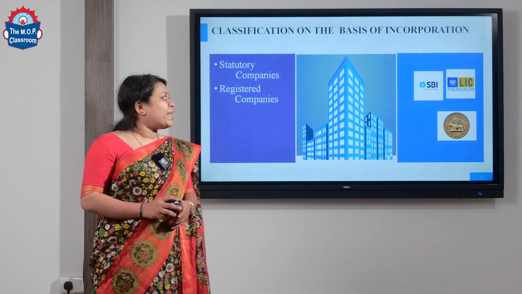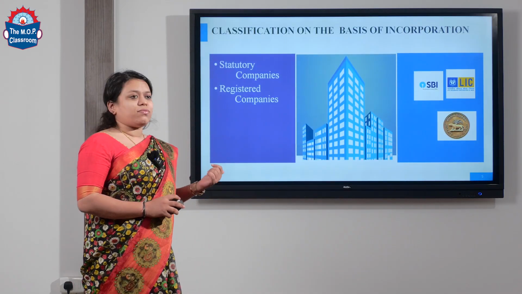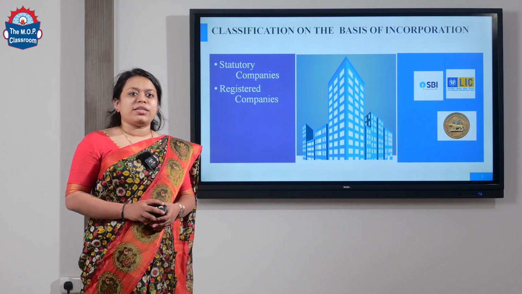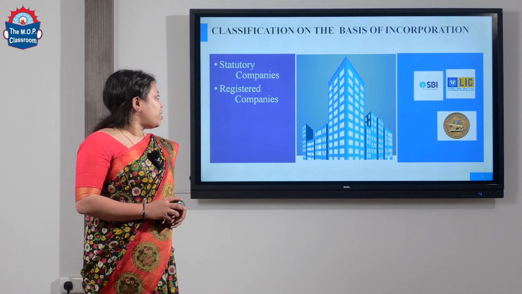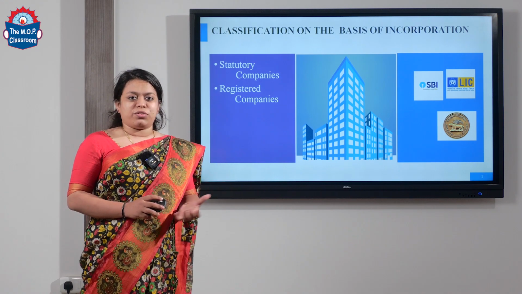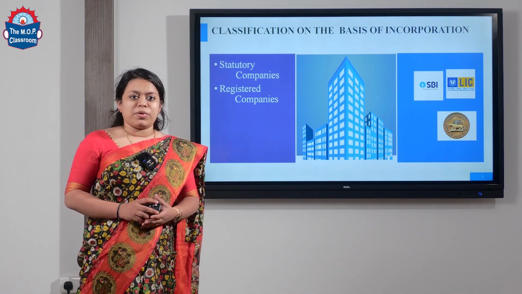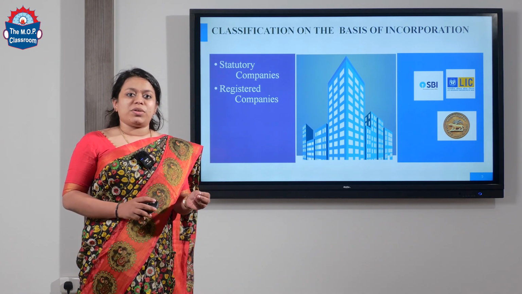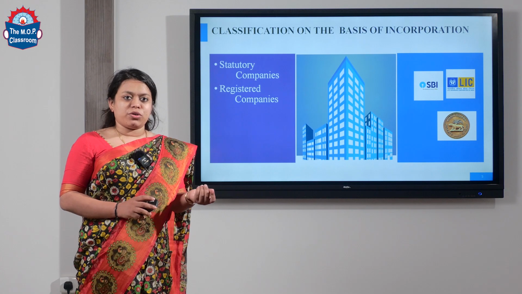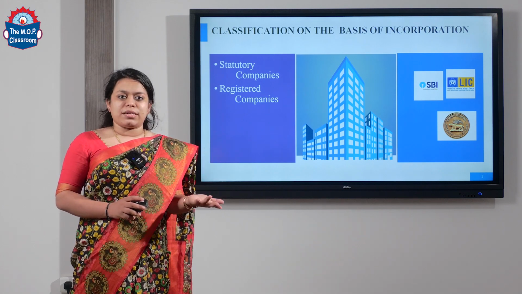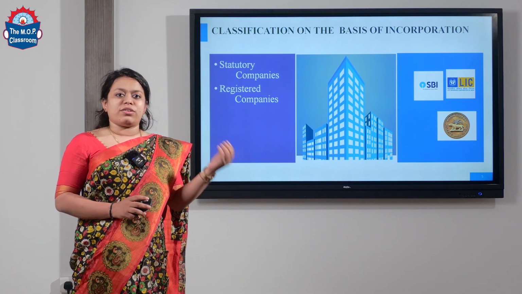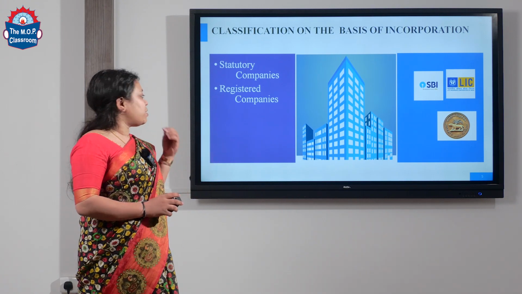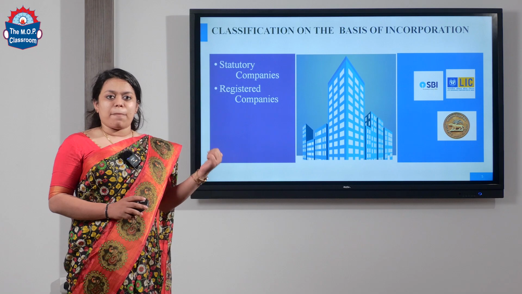Now first, let's see the classification on the basis of incorporation. In incorporation there are 2 types, which are statutory companies and registered companies. Statutory companies are companies which follow a special act, which means they are created by a parliament act or any state legislative act. Companies which follow these acts are statutory companies.